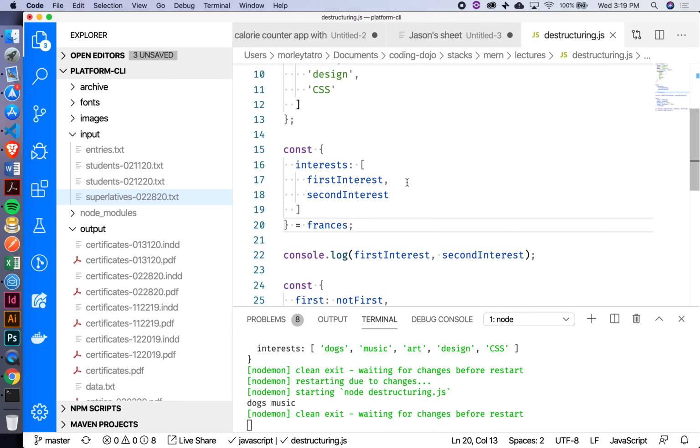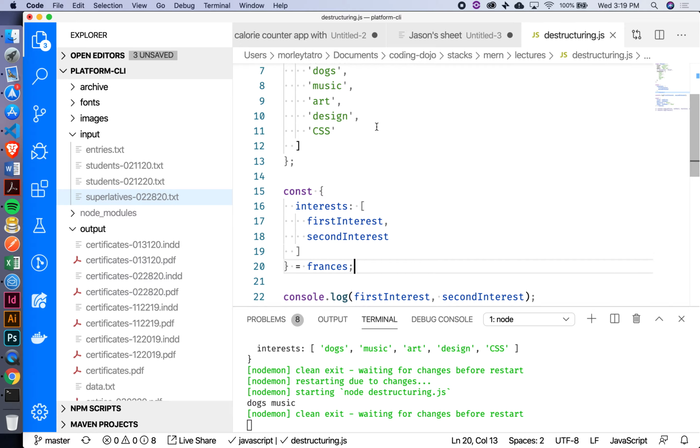So that's how we can use this same type of principle with arrays, which is that in the same way that we're creating them, we can also break them apart. We're breaking them up into separate elements and naming those elements whatever we want to call them. Okay. Any questions about that with arrays?